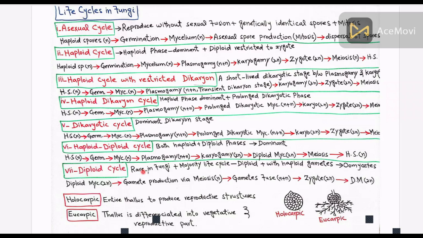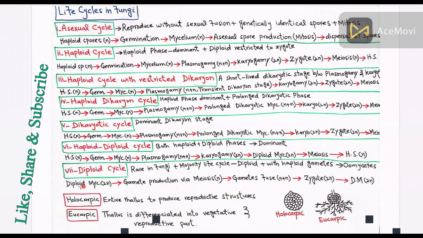The last one, the seventh one, is the diploid cycle. This cycle is very rare in fungi, only present in some Oomycota. The majority of the life cycle is diploid, with haploid gametes produced only during sexual reproduction.